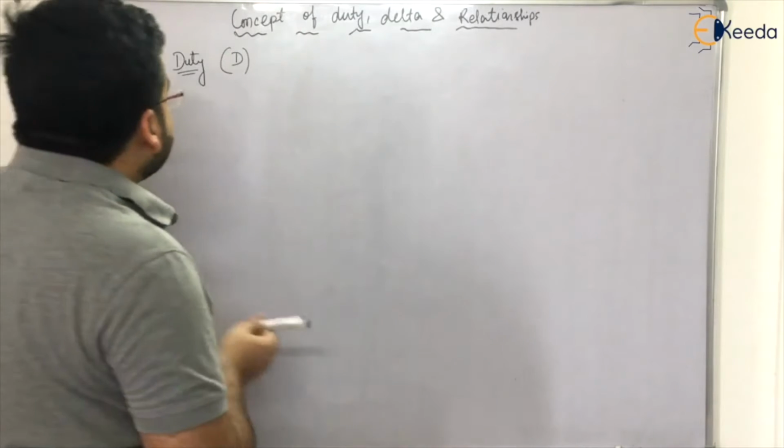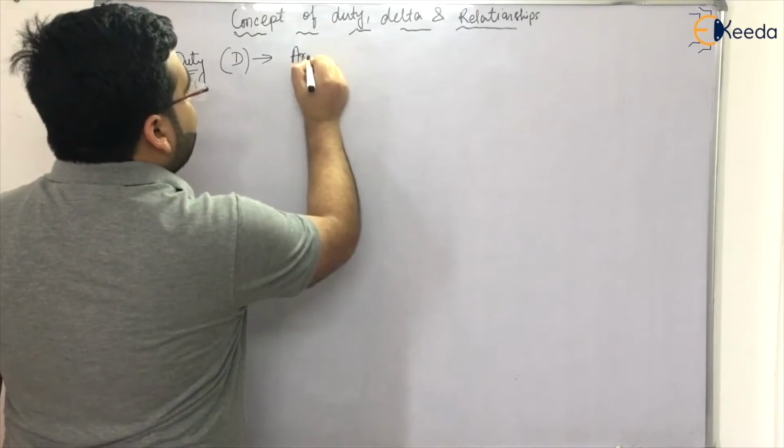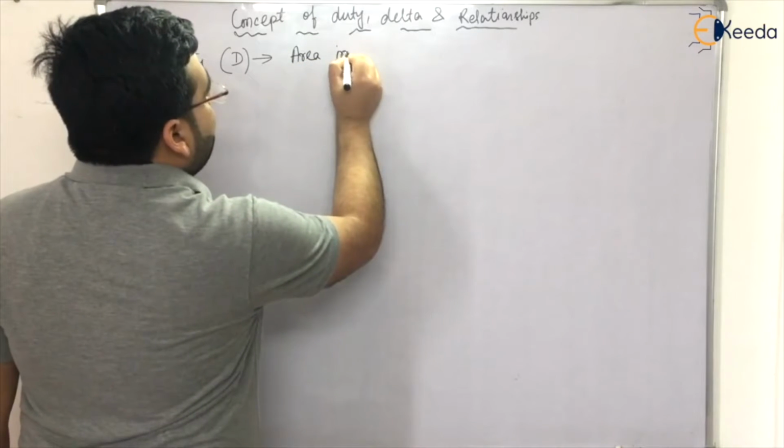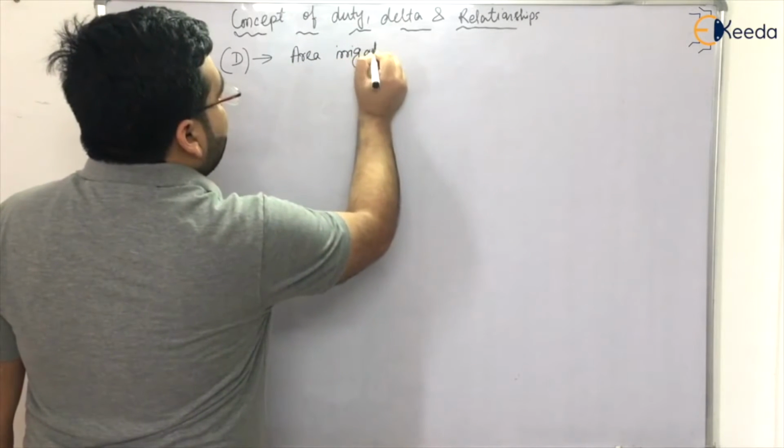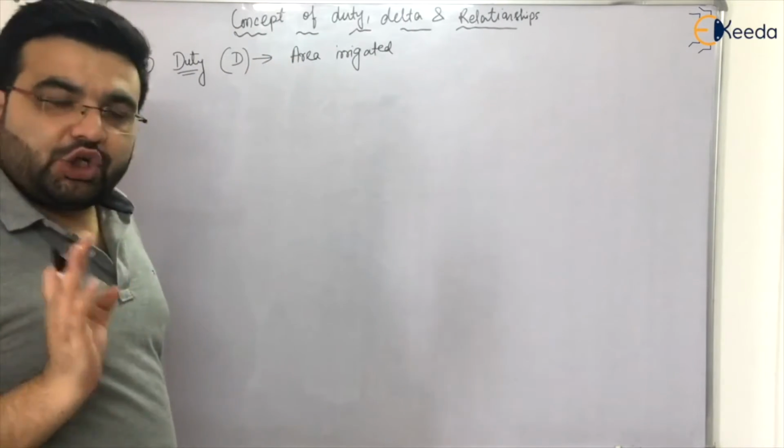So I can say that duty is the area irrigated. Now, in duty and delta, units are very important.